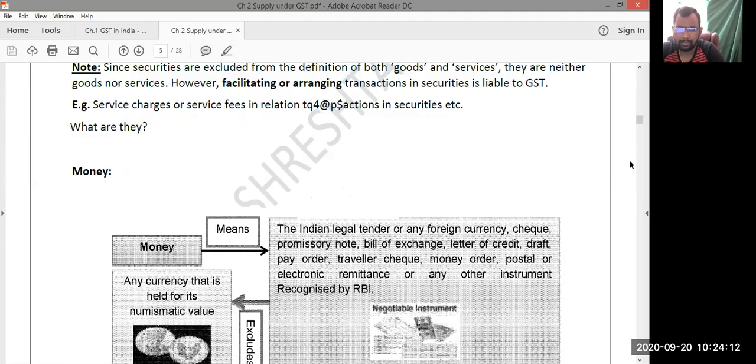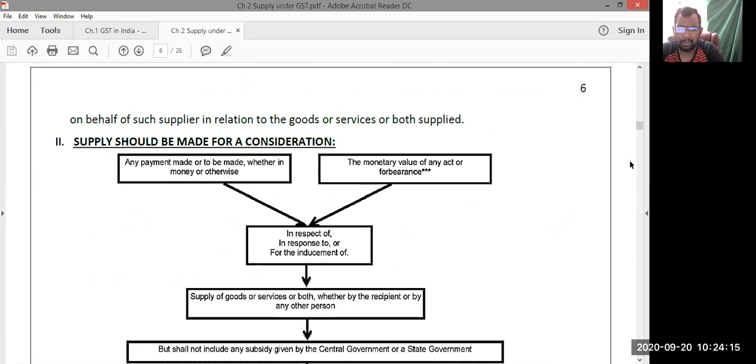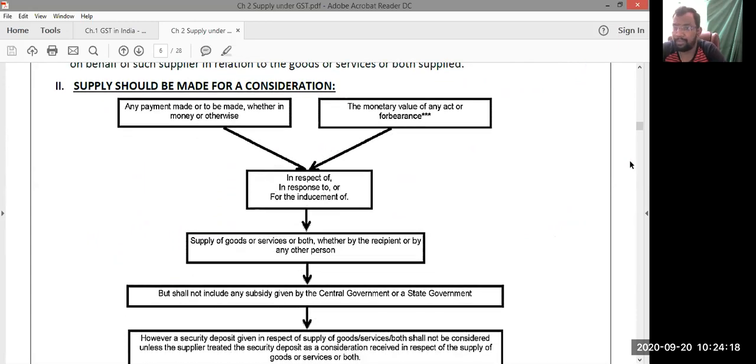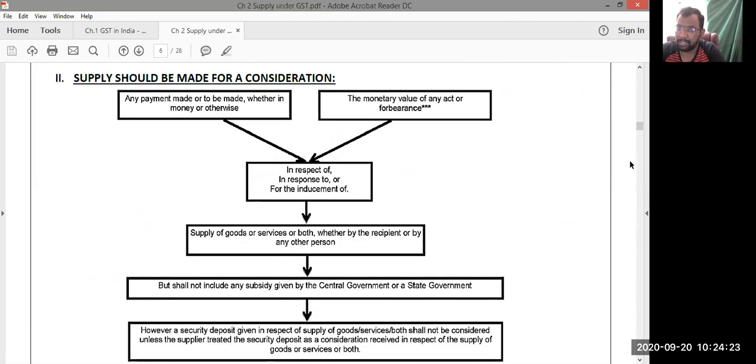Next, after that, you have the definition of money. Second point is that supply should be made for a consideration. Consideration is a very important factor for the levy of GST. Consideration should be there, and that consideration you may receive directly from the recipient, or from a third party to the contract. Even a third party to the contract can make the payment of consideration. What is ultimately important here is existence of consideration. Whether you are receiving from the recipient or from the third party is irrelevant. That is liable to GST.